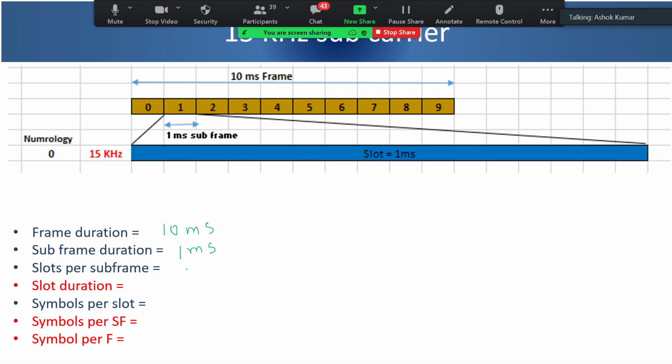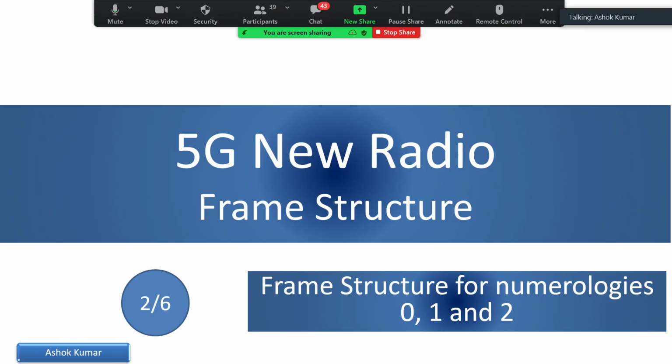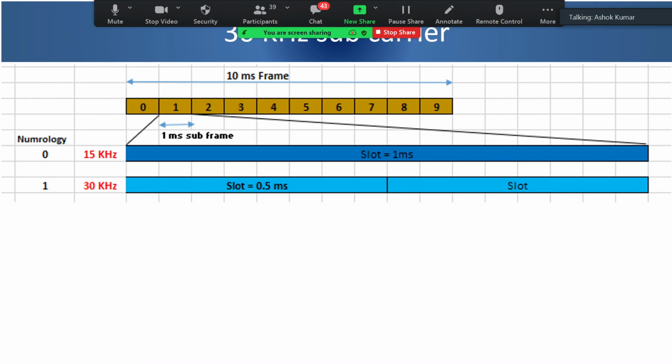How many slots? 1. What is the slot duration? 1 millisecond. How many symbols per slot? 14. So in a subframe I will have 14 only, and in a frame I will have 140. Very nice. On the right side there is the correct answer, and you all have answered correctly. Now let's look at 30 kilohertz.